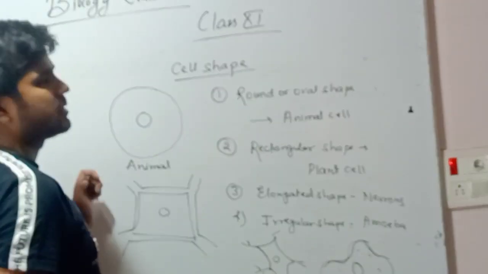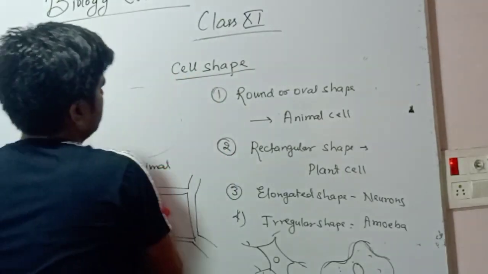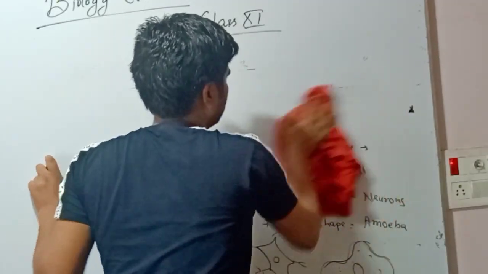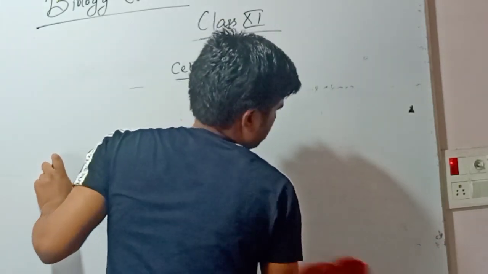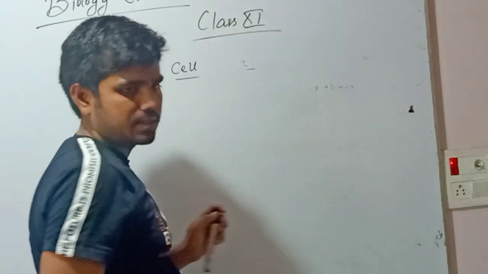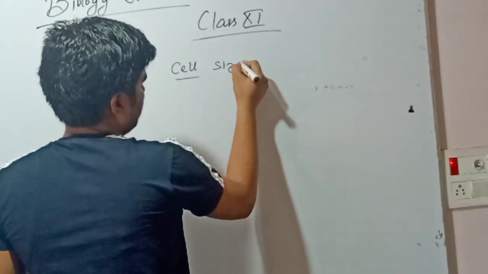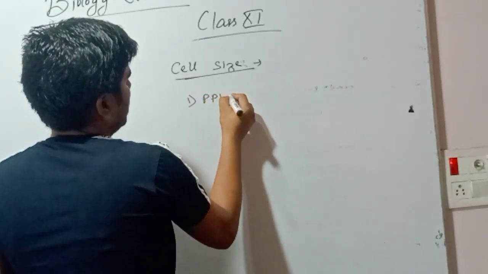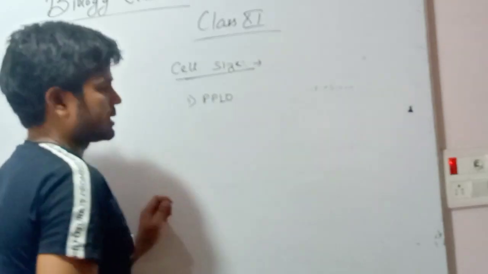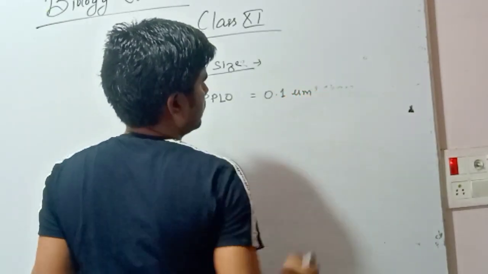The shape of cell. The next topic is size of the cell. What can be the size of the cell? Some examples of cell size are PPLO, pleuropneumonia like organism. It is just 0.1 micrometer small.